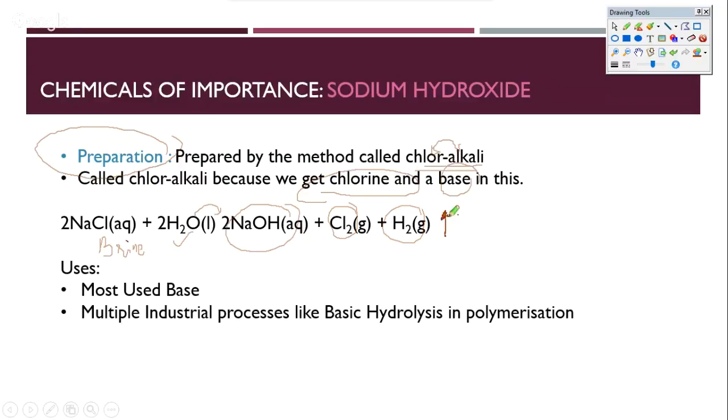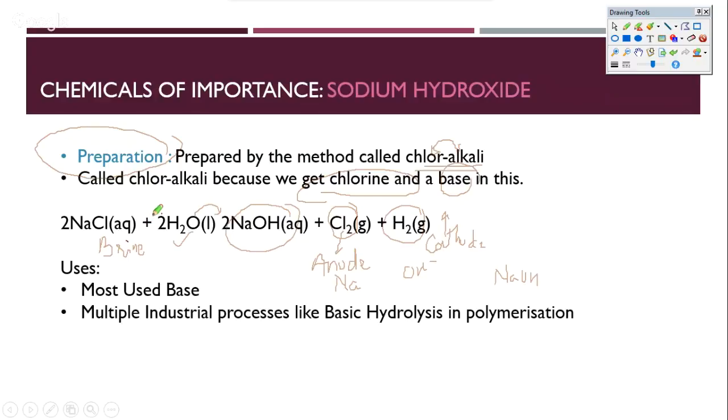H2 is given out at the cathode, which is the negative electrode. So electrons are taken up by hydrogen, and hydrogen gas is released. Whereas chlorine is given out at the anode. So chlorine donates the electrons at the anode and is liberated. But in the solution, from water, a lot of OH- remains, whereas Cl2 is given out. So there is a lot of Na+ that is remaining from NaCl. So NaOH keeps on getting concentrated inside the solution, and after some point of time, we find that there is a lot of NaOH in the aqueous solution, and therefore the solution becomes very basic.